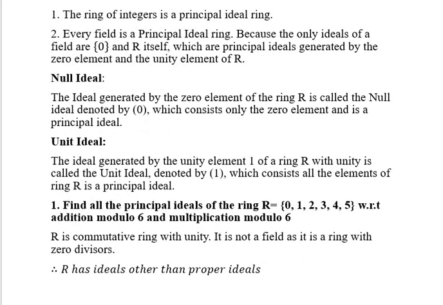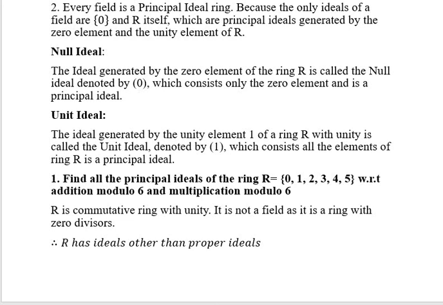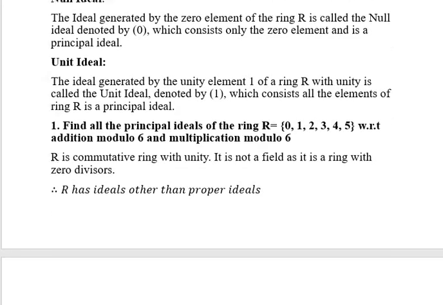The other ideal is the unit ideal. Unit ideal is an ideal generated by the unit element, that is 1, and when you multiply any element of ring R by 1, we get back the same ring elements. That's why it is called a unit ideal. Unit ideal contains all the elements of ring R only. And this is also a principal ideal of the ring R. Let us see an example.